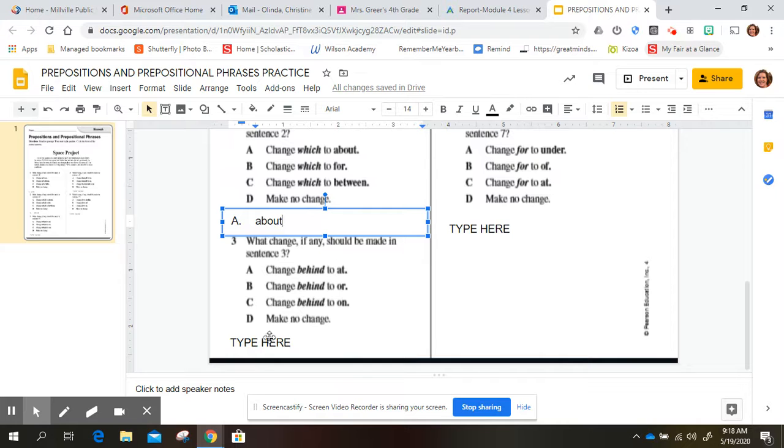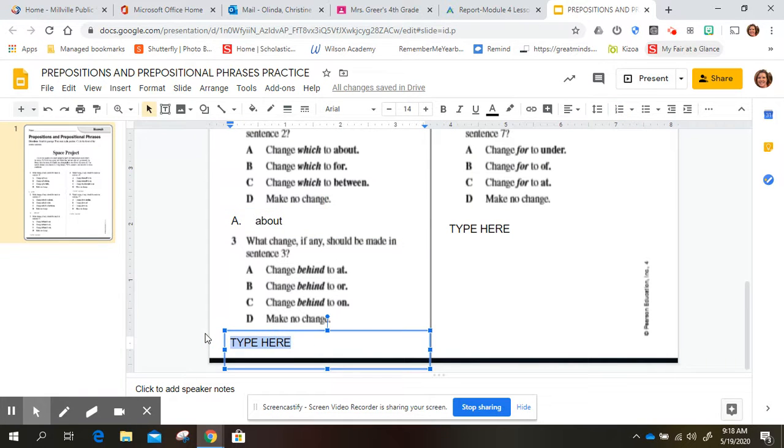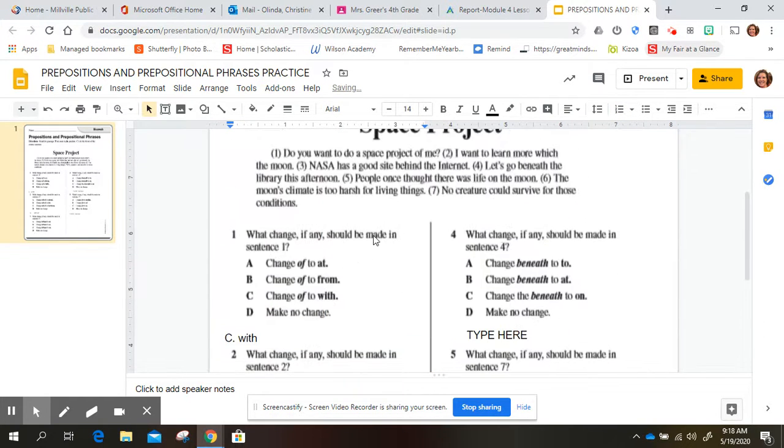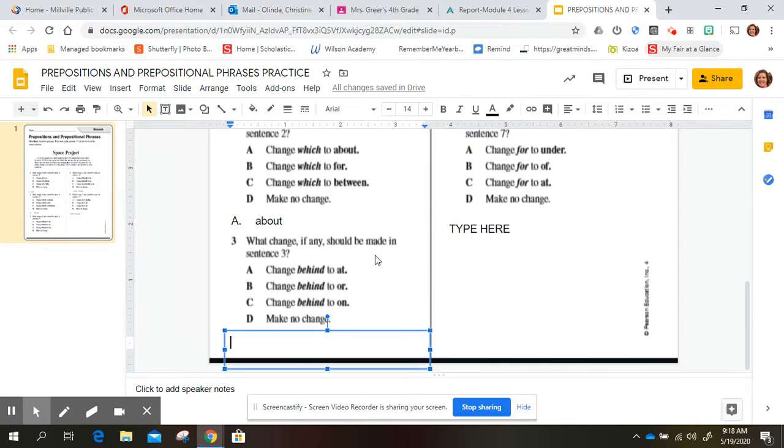Number three, what change, if any, should be made in sentence number three? So let's read sentence number three, and it says, NASA has a good site behind the internet. So should we change behind to at the internet, or on the internet? And most of you realize that it should be on, and that it's answer C. So I'll put the letter C and then the word on.